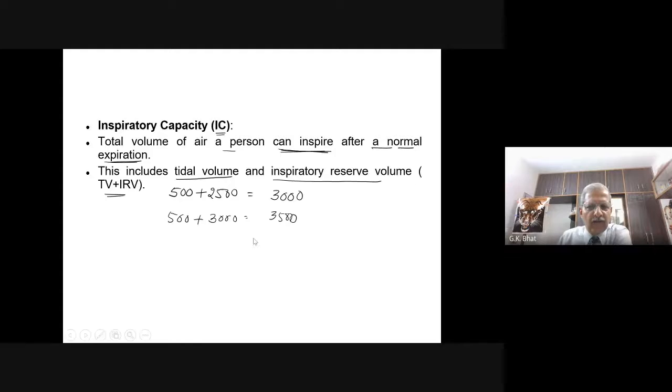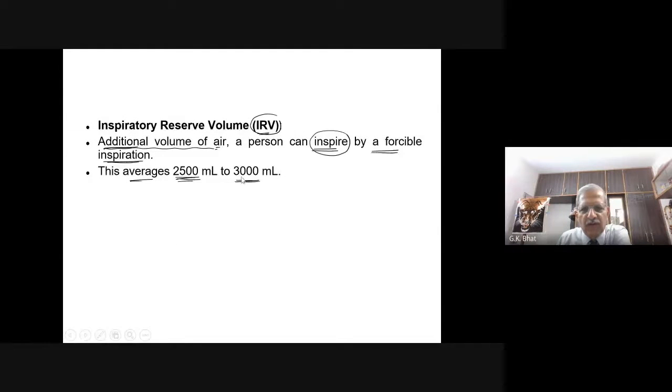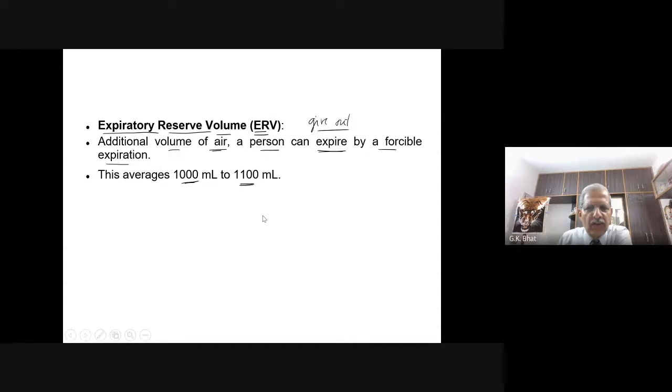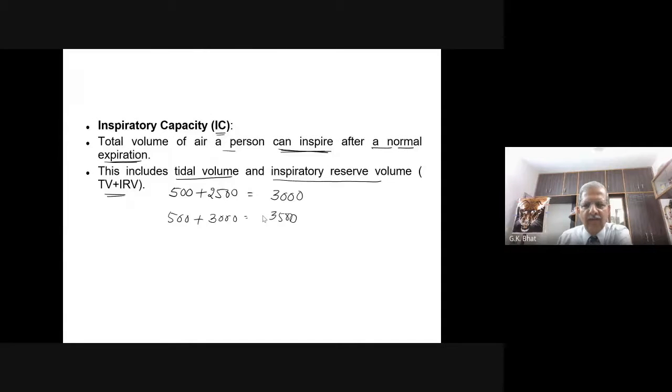So look here: inspiratory reserve volume 2,500 to 3,000, adding tidal volume 500, it comes to 3,000 or 3,500 ml. This is inspiratory capacity, IC.